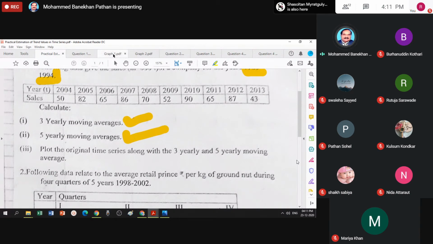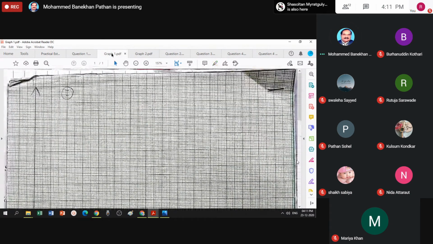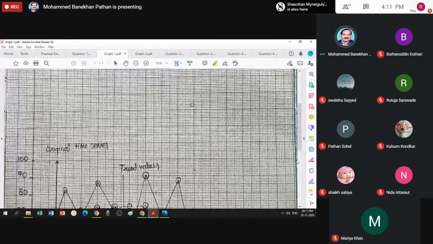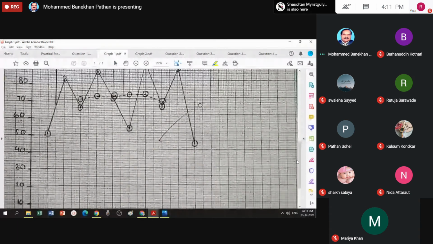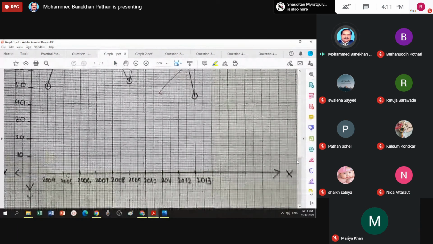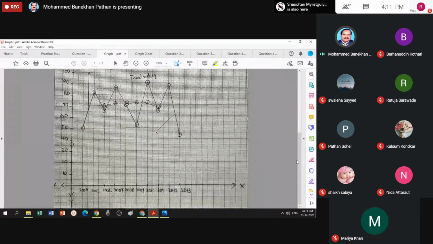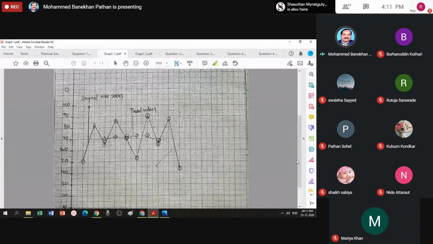Let us check one by one. Now this is a graph paper where I took the x-axis as the time factor and the y-axis as the variable under study, sales.